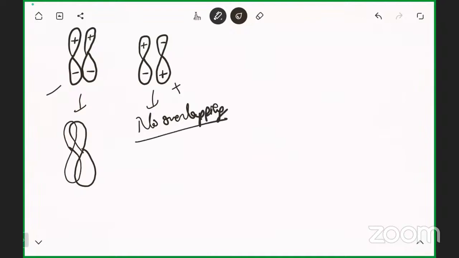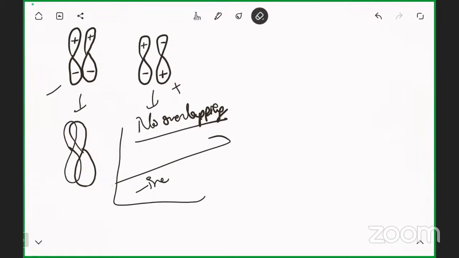Overlapping is only possible when the same sign is there, plus plus or minus minus. If plus minus is together, then the overlapping is not allowed, or you can say it is known as negative overlapping.